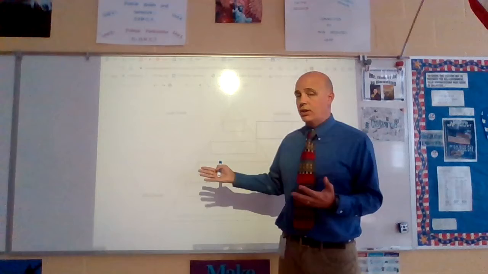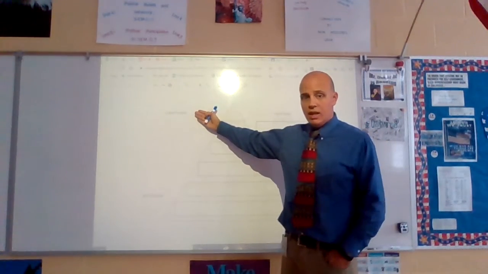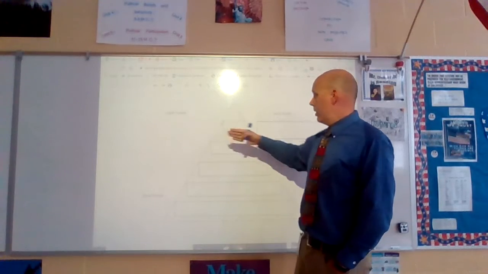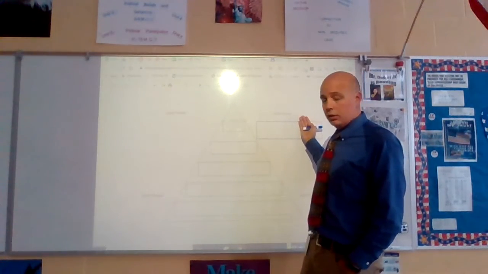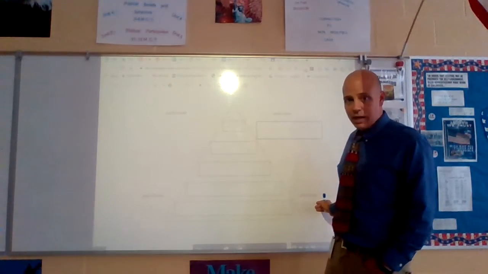All right, there's a couple things to think about when you're looking at a pyramid. You notice that over here it says the least amount of people. Well, the least amount of people have the most power. And then we get down here to most people, well, they have the least amount of power.